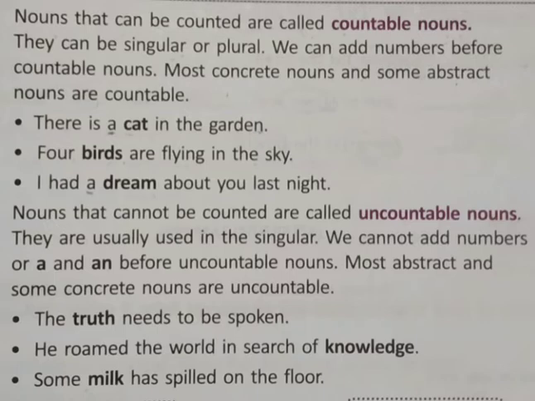Now we will discuss uncountable noun. Nouns that cannot be counted are called uncountable noun. They are usually in the singular. They can be abstract or concrete. Most abstract and some concrete noun are countable.